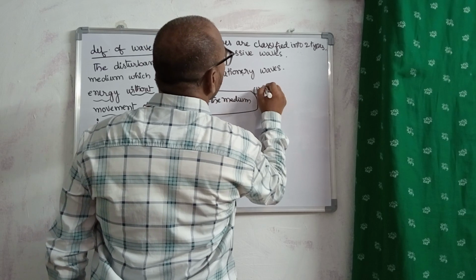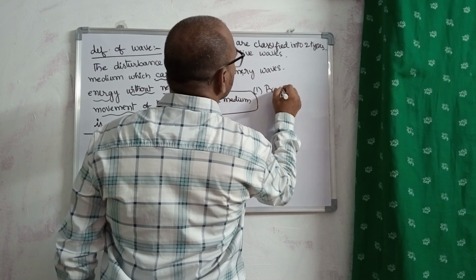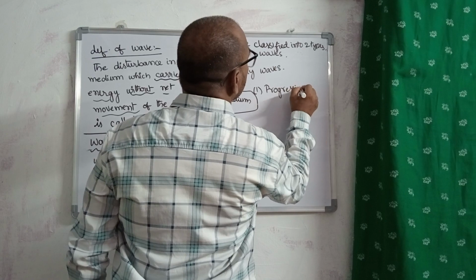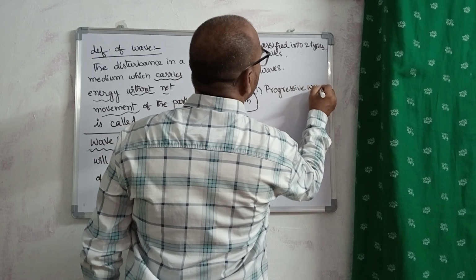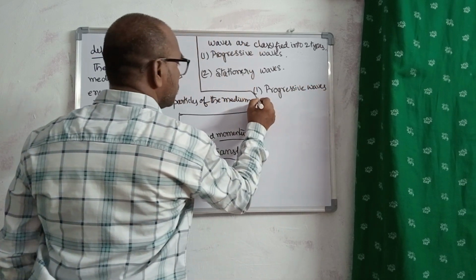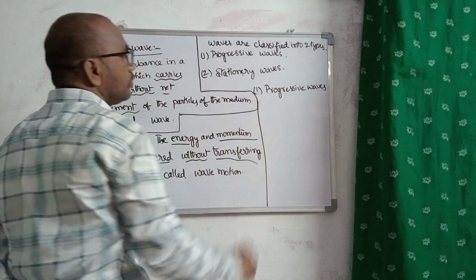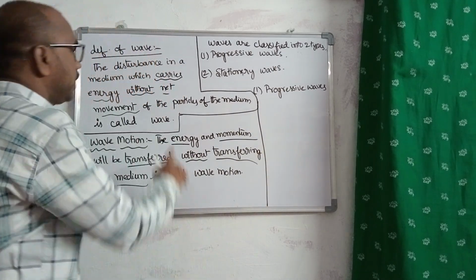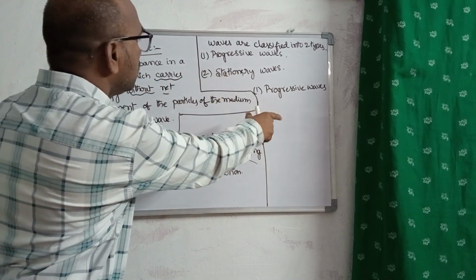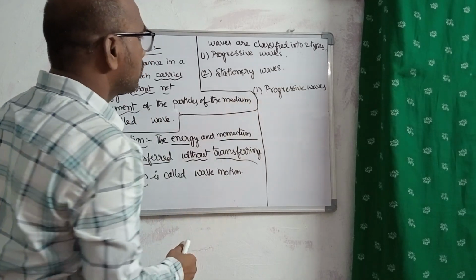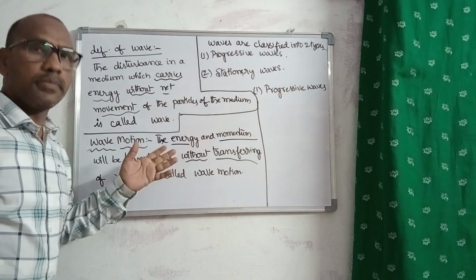First one, progressive waves. See here, progressive waves. Write this one. I will explain. Here, separate the progressive waves. Copy this one.